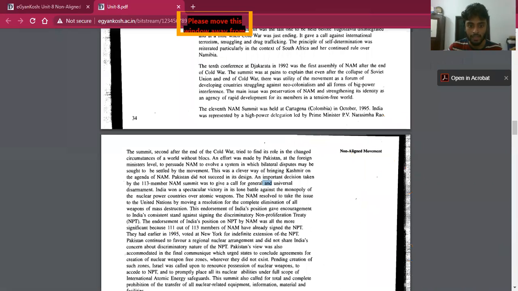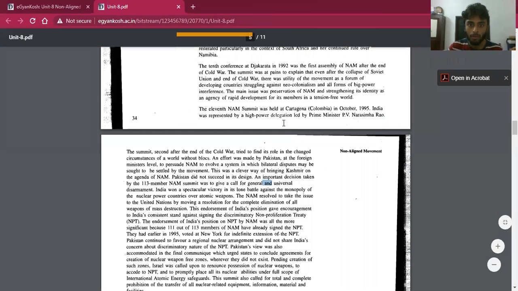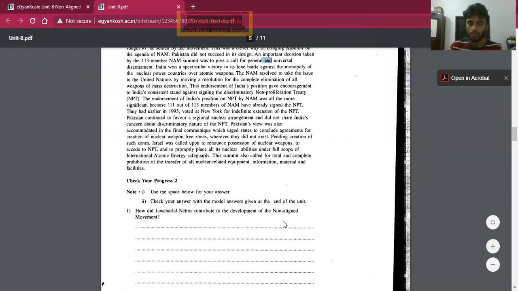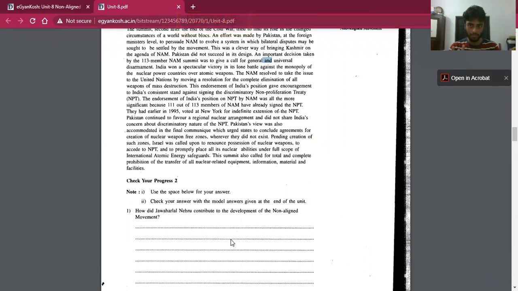So this is just a synopsis of the evolution of NAM. In the next part, we will see the achievements of NAM and the relevance of NAM in contemporary society.